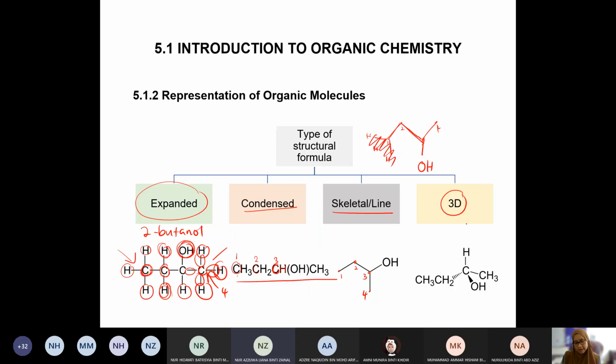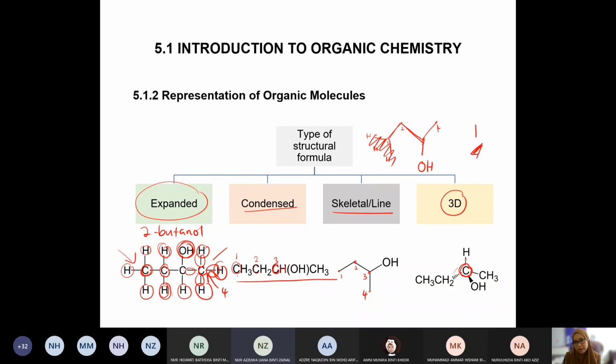Okay, 3D is 3-dimensional. Normally to represent this 3-dimensional, kita akan fokus on 1 carbon saja. Because that will be our focus. Okay, and then remember yang macam kita belajar masa chemical bonding in semester 1 last time, yang saya tunjuk molecules kan, dia macam tu. Okay, dia mesti ada central atom, so kita kena pilih one of it sebagai central supaya senang kita nak draw. Okay, dia ada 4 bonds.